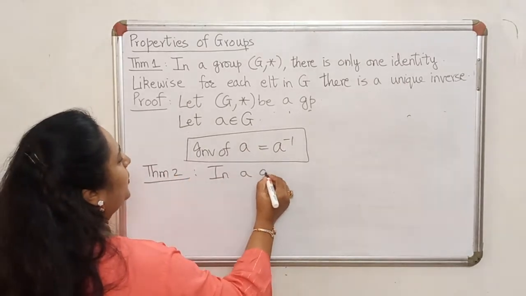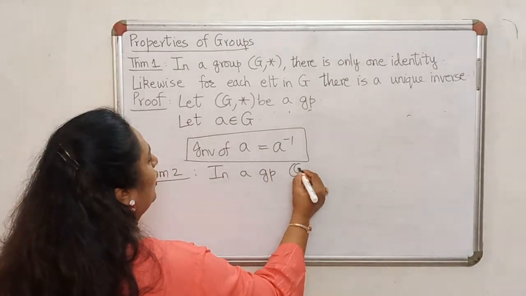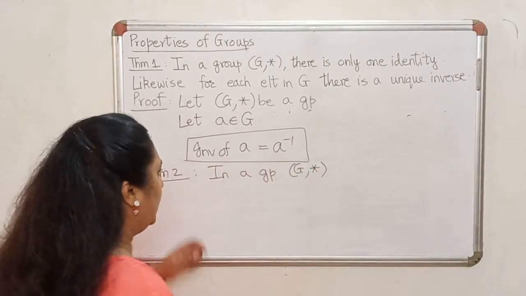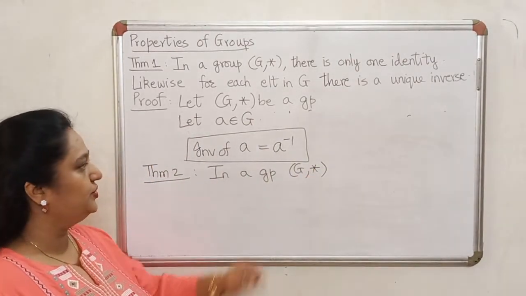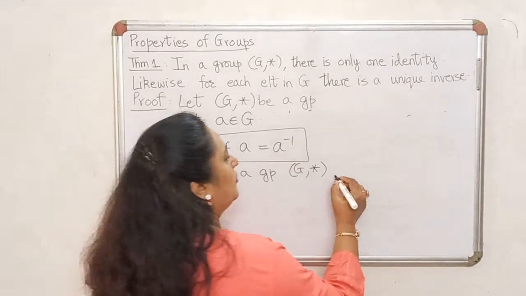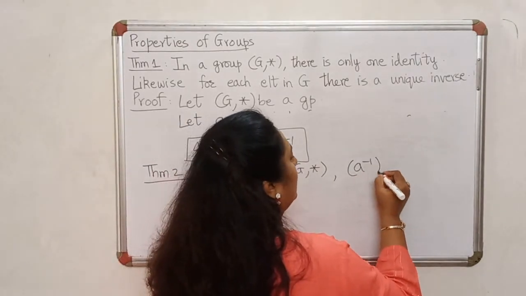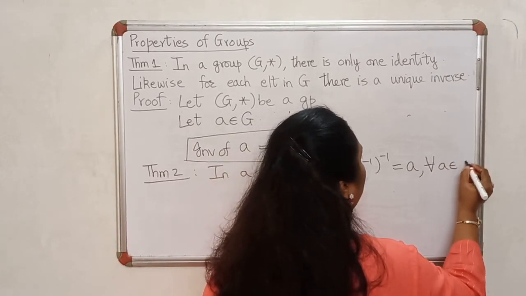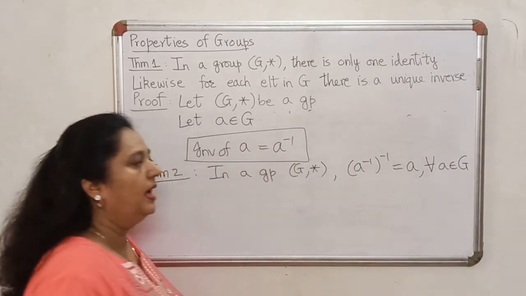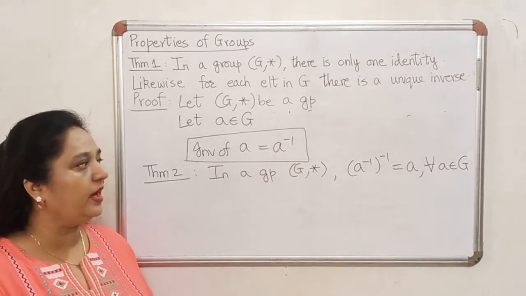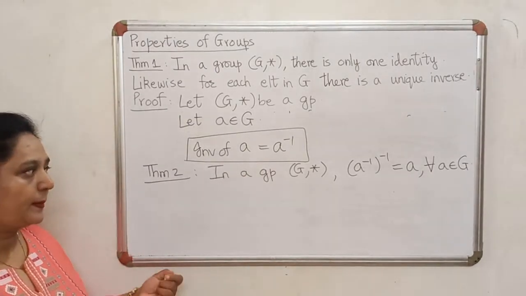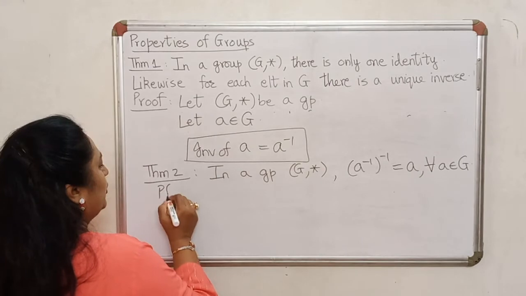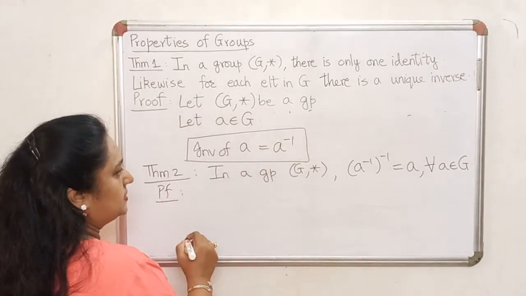So in a group G comma star, please do not mind the short forms, in a group G comma star, we will prove that the inverse of the inverse will always give me back the same element, and this is true for every element in the group. Easy to prove if you remember the definition of inverse.